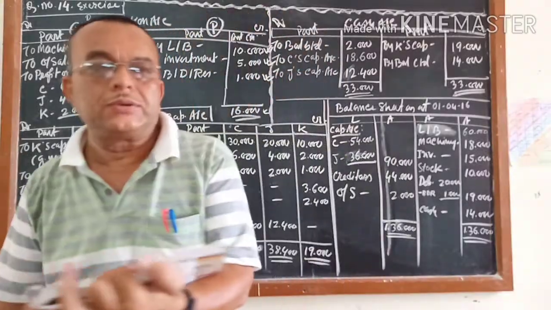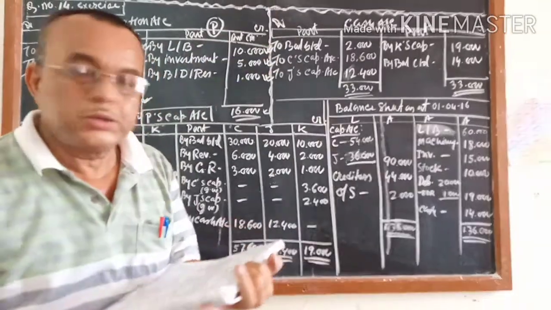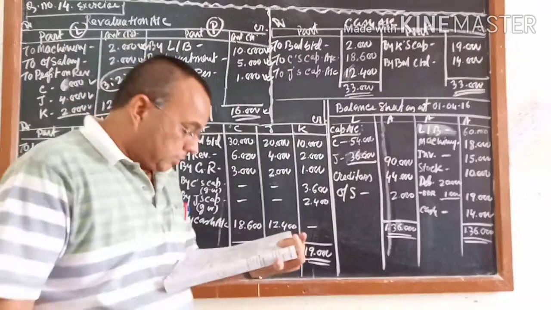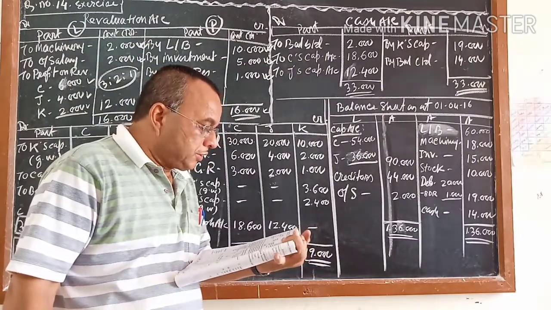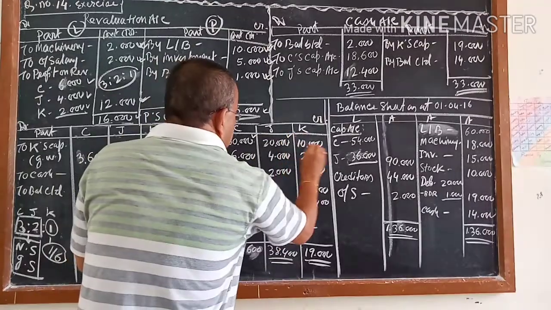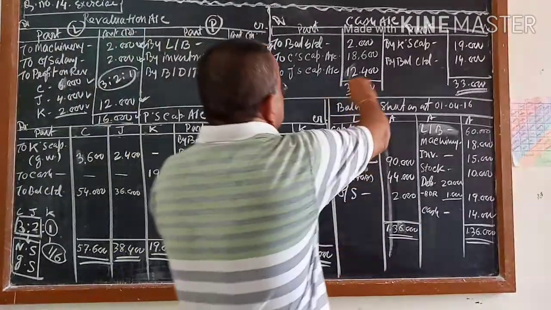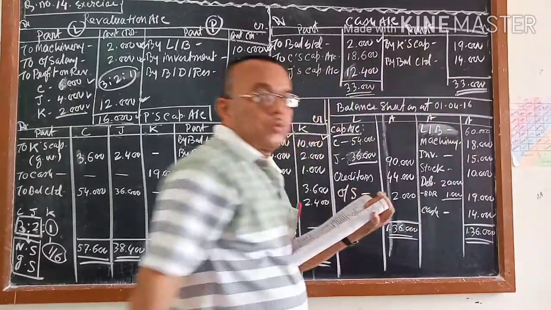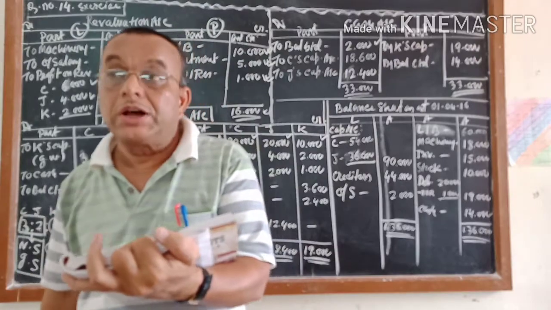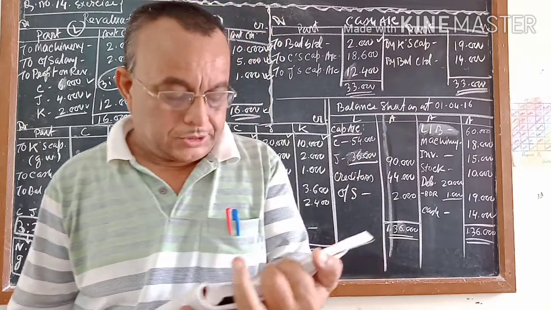Partners' capital account. First you will draw it, or maybe before that you have already drawn it. First you will write the balance of the capital account. How much balance are you having? By balance per balance sheet, it is 30,000, 20,000 and 10,000. That is the opening balance. At the same time, I told you, you will write the cash balance. You are having the cash balance per the balance sheet. That is your last year's closing balance, that is 2,000. That you wrote it. Now what will we do?